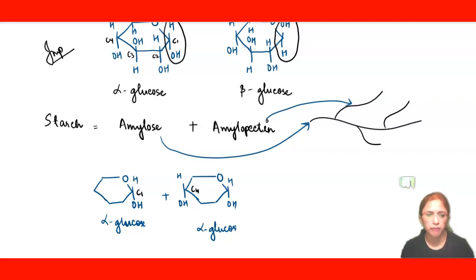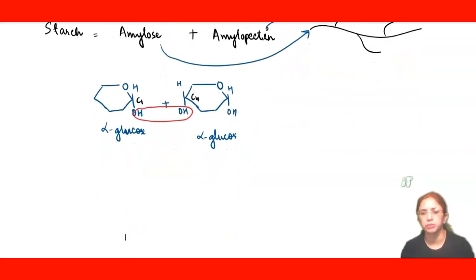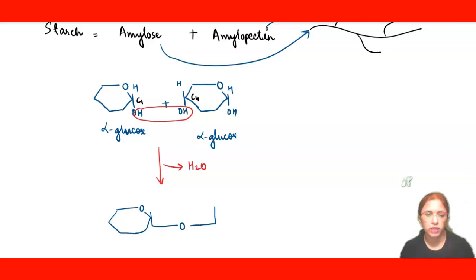So what will happen? Water will be evolved and two molecules of alpha glucose will be joined together by a glycosidic bond. In this reaction, a water molecule will be evolved. I hope this is easy and you are understanding it.